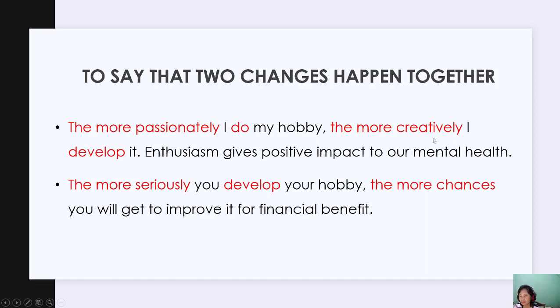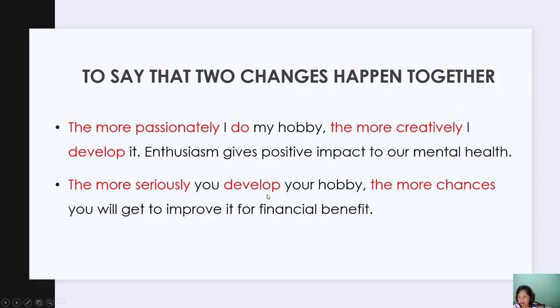Then you want to show that doing the hobby and developing the hobby happen together. That's why you can use this, and it's a group, and the two activities are improved or are improving. That's why we can have it like this. The more passionately, so you just move the word passionately to the front and then put the comparative form. The more passionately, and then the more creatively.